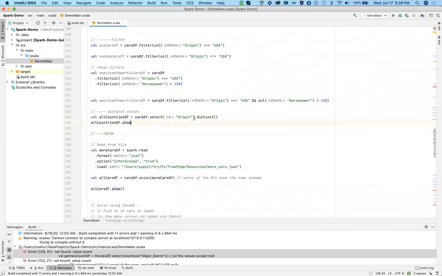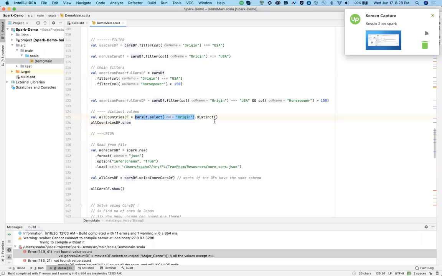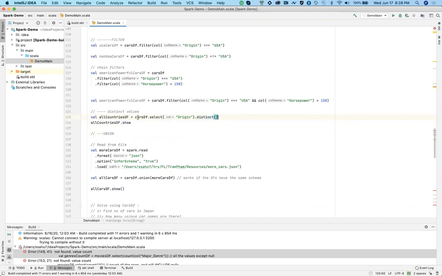From that, I'll select only origin, and then I'll do distinct. This particular function will just choose the distinct values for the chosen columns. You can use multiple columns. Let me just show you so that you'll have an idea.